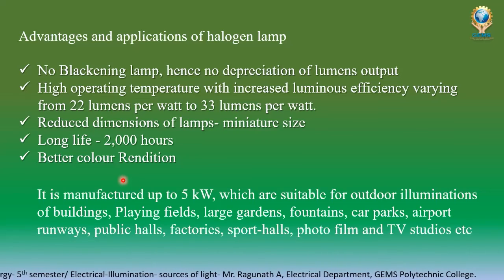The property of a light that gives the exact color of the object is called color rendition. Better color rendition means that in that light the exact color will be visible. It is manufactured up to 5 kilowatt. It is suitable for outdoor illuminations.